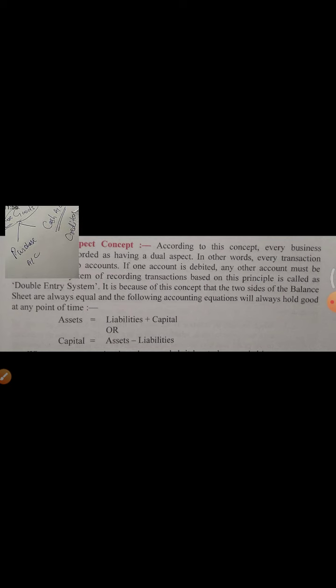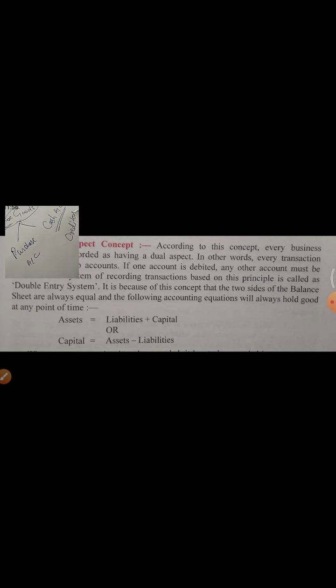Due to this double entry system, your balance sheet will always be equal. Equal how? The total of the liability side and the total of the asset side will always be equal only due to the double entry system. And one equation is here: assets equal liabilities plus capital.